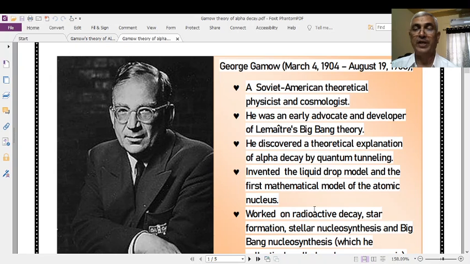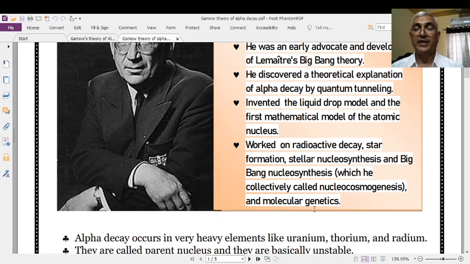He proposed the liquid drop model for the atomic nuclei, and of course he worked many years on radioactivity decay, star formation, stellar nucleosynthesis, Big Bang nucleosynthesis. All these things are collectively known as cosmogenesis and molecular genetics also.